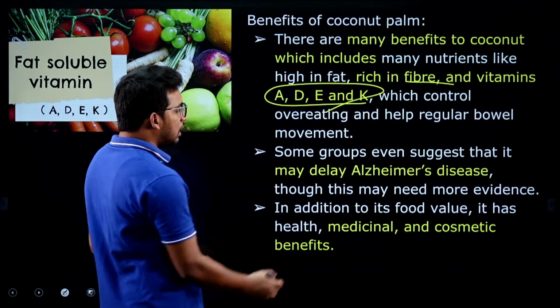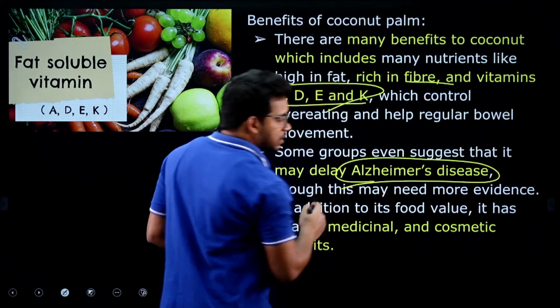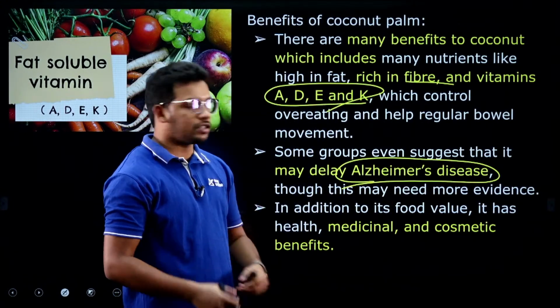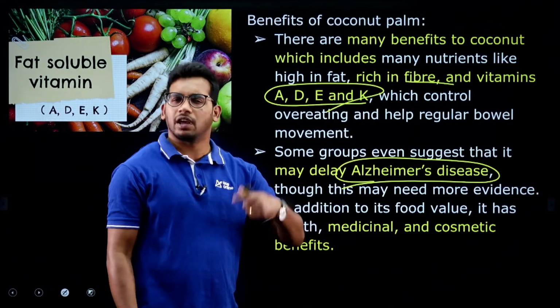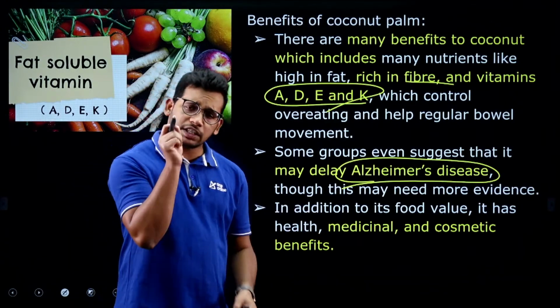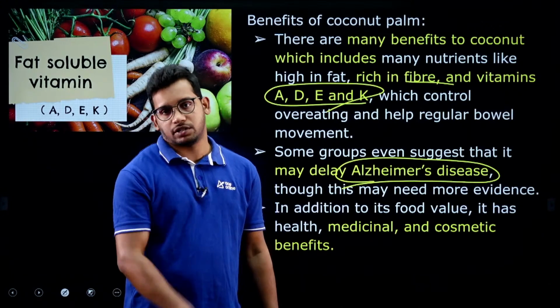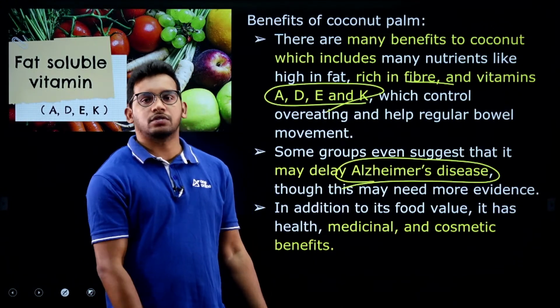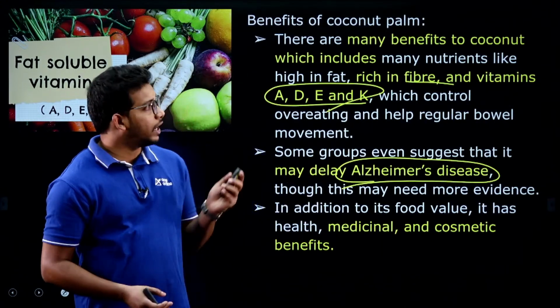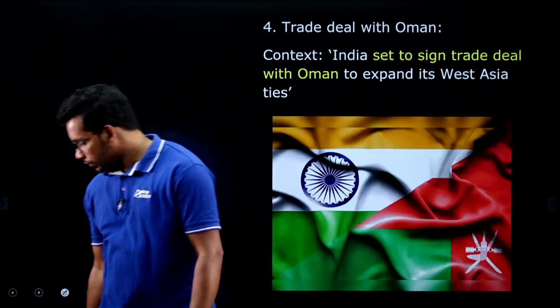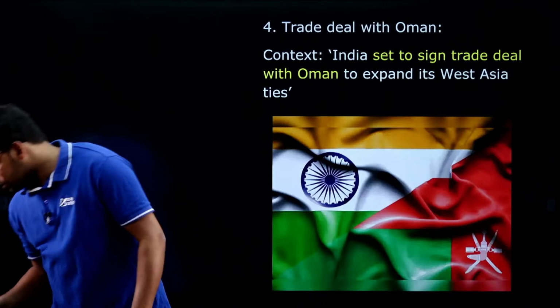It is known that it can delay Alzheimer's disease, which is a brain related disease. It is widely used in medicinal and cosmetic products, everywhere. Not even a single part of the coconut tree goes to waste, starting from the roots to the top. So it is a very useful plant, right. So that is about the coconut plantation.